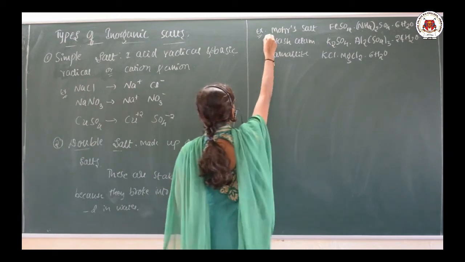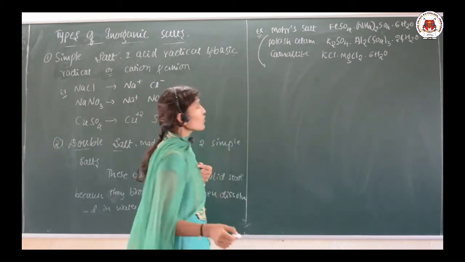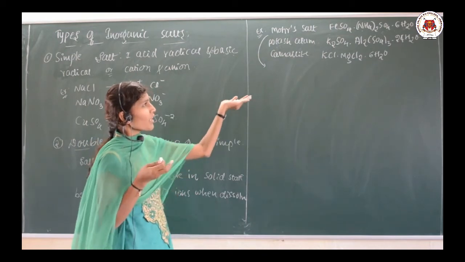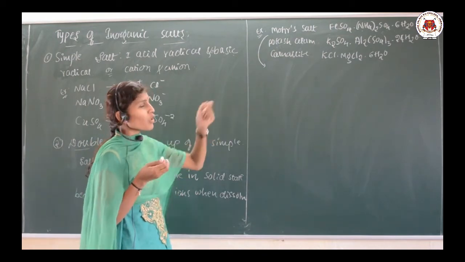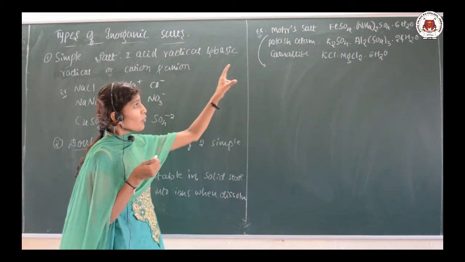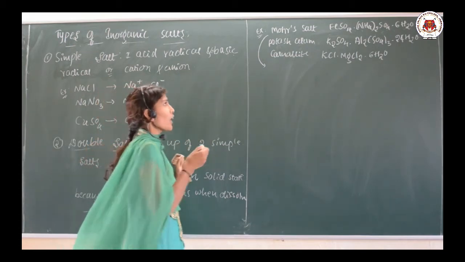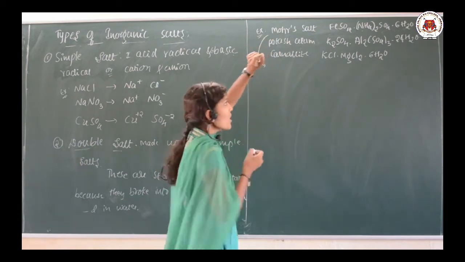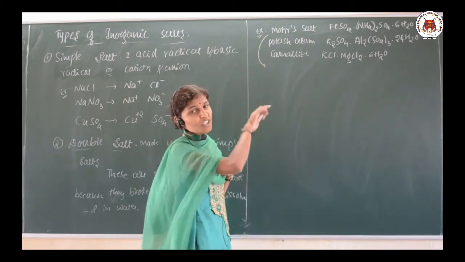For example, see here, Mohr's salt is made up of two simple salts, FeSO4, that is ferrous sulfate, and ammonium sulfate. It is made up of two simple salts. And if we dissolve Mohr's salt in water, it will give all the ions which are present there.